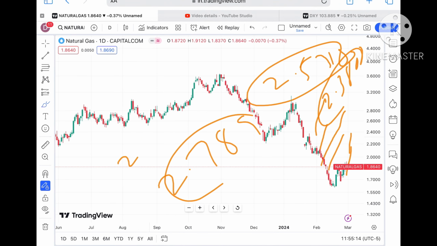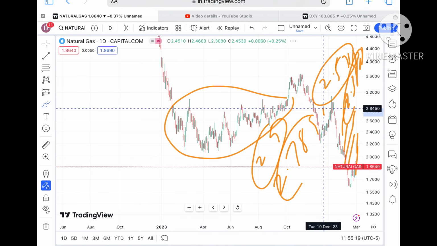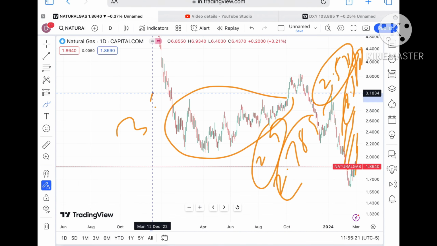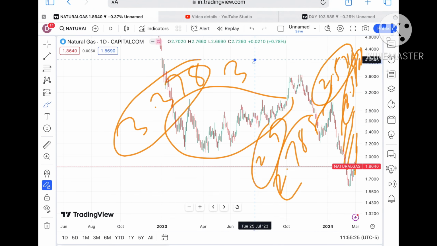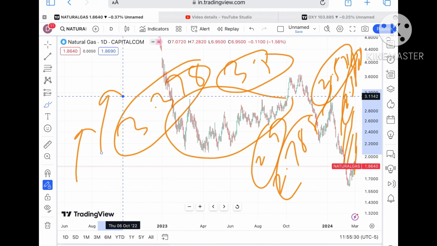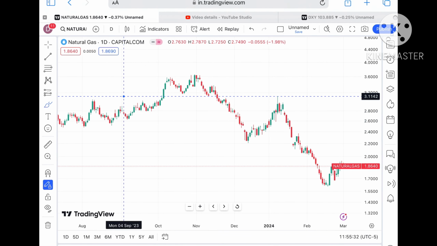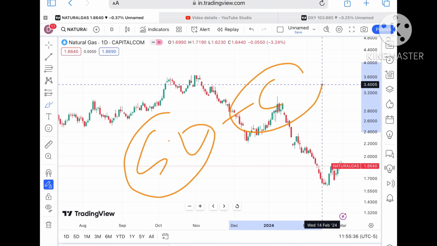There is a higher chance that if the price starts sustaining above that level, we will see a level of 2.789, and from there a probability of going towards 2.9. Once the price starts sustaining over 2.9, it will cross a level of $3, and from there a probability of touching $3.378, and from there a probability of going towards 3.5. If the price moves above that level, we can see further upside movement.